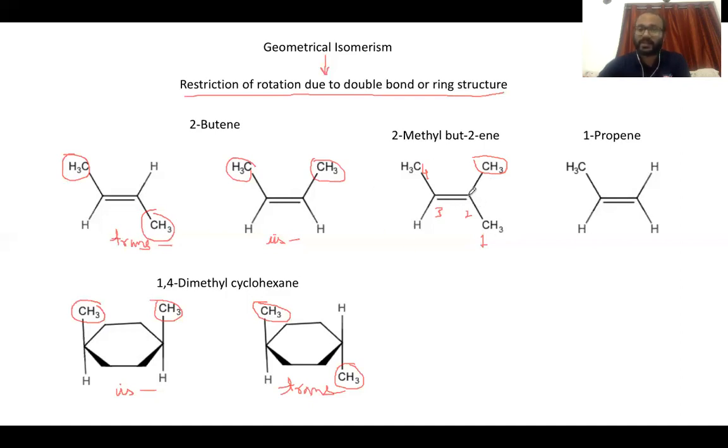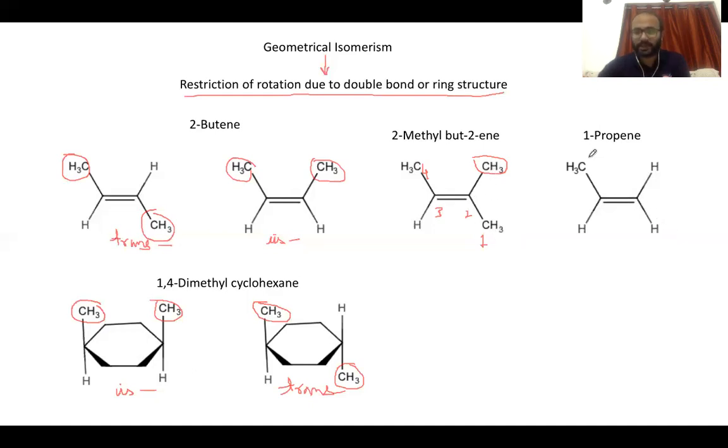Now, why is that happening? This is because at position number 2, you have two substituents that are the same. That means both of the substituents are methyl groups.